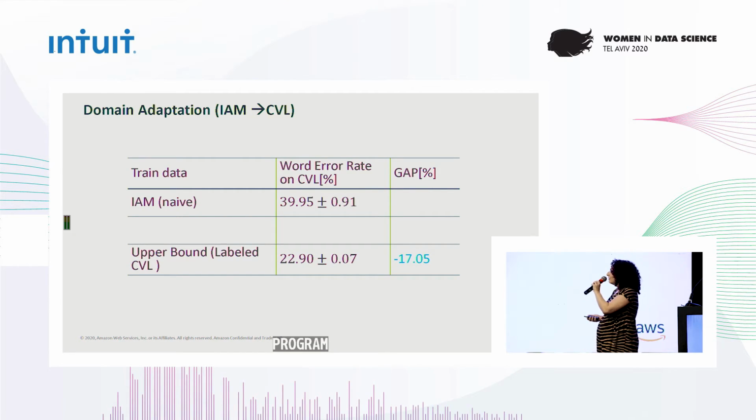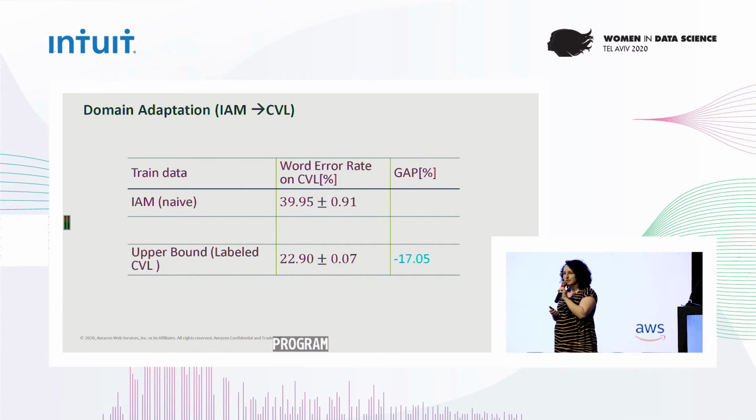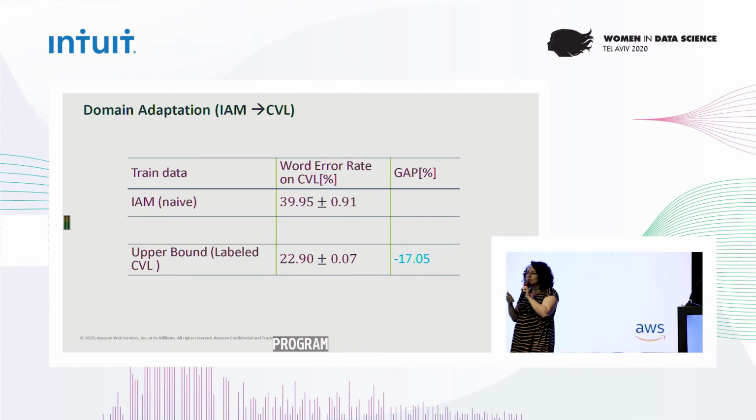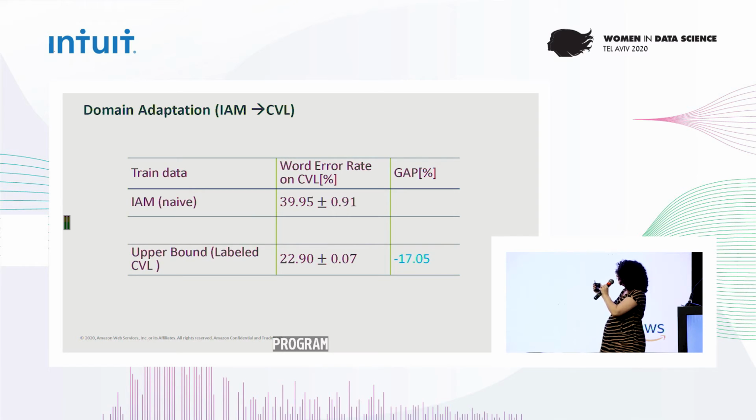First we have the naive baseline, using only the IAM, only the dataset with the labels, to train the recognizer. And we test it on CVL to see how many words we got wrong. This is the word error rate. And then we have sort of an upper bound. Assuming we did have labels on the CVL, what would be the improvement? You can see that there is an improvement of about 17%, which is a lot. And this is the gap we want to overcome using our semi-supervised approach.